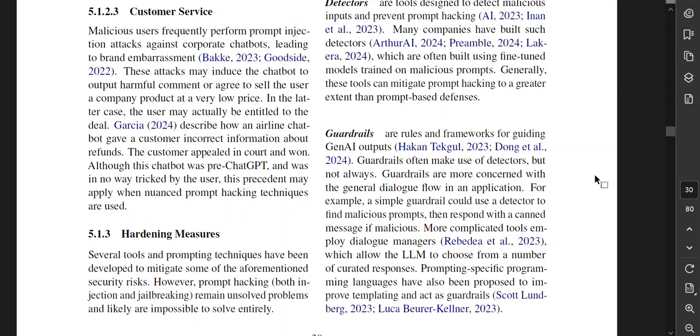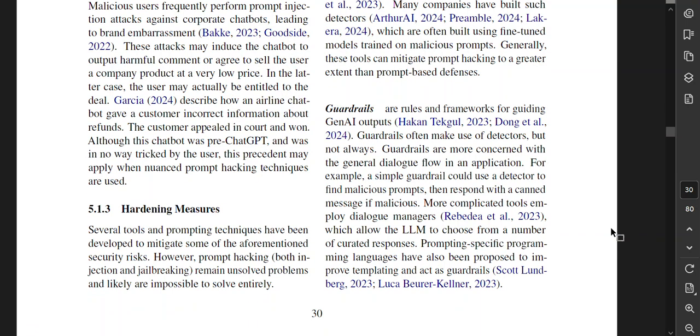Okay, so Garcia described how an airline chatbot gave a customer incorrect information about refunds. The customer appealed in court and won. Although the chatbot was pre-ChatGPT and was in no way tricked by the user, this precedent may apply when nuanced prompt hacking techniques are used. So, hardening measures in a minute.